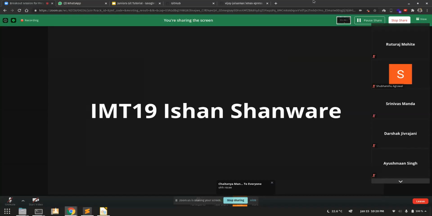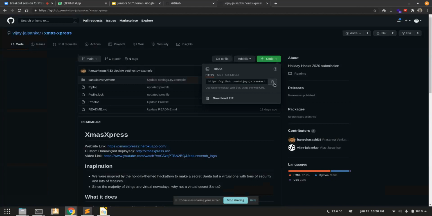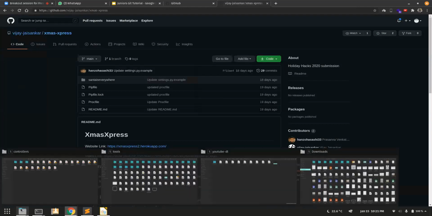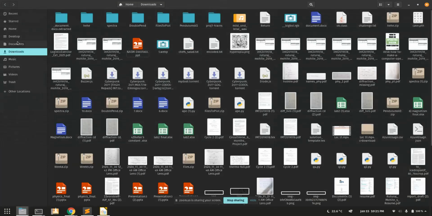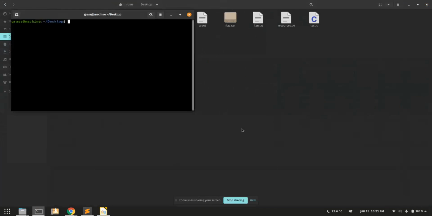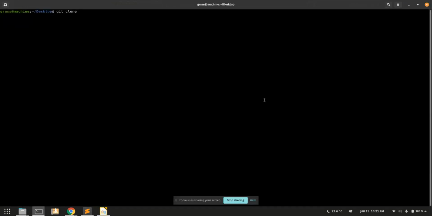Okay, so this is Vijay's repository. Let's say I go into desktop, and here I just say git clone, as we already saw. This will just clone that repository.